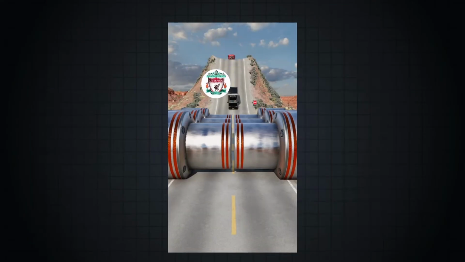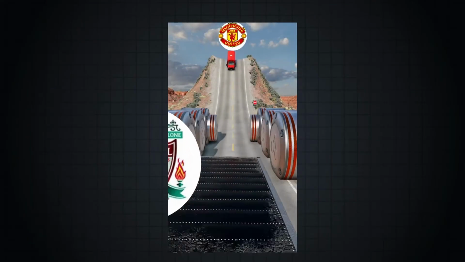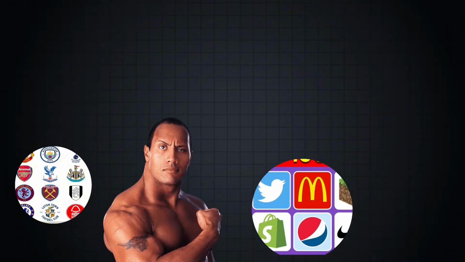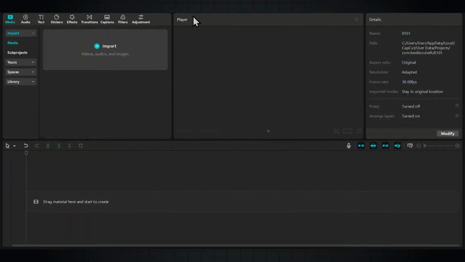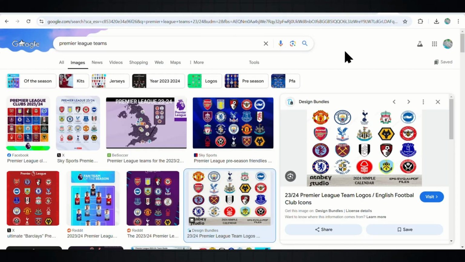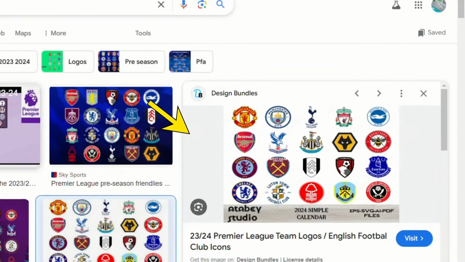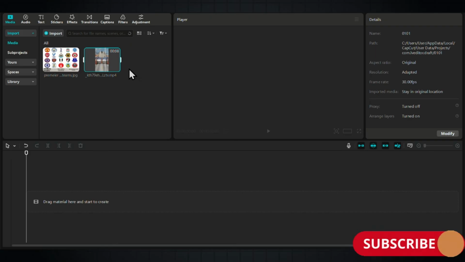Let's start with the logo method, as it opens up a lot of creative opportunities. You can use this style with football teams, celebrities, companies, football players, and even countries. The possibilities are endless. First, open a new project in CapCut and upload the video we just downloaded. Next, go to Google and search for Premier League teams. Switch to the Images tab, and instead of downloading individual logos one by one, download an image that contains multiple team logos in one picture. Save this image and then import it into your CapCut timeline.